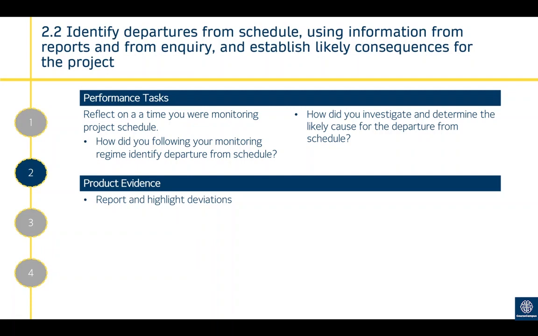So it's going to have a knock-on effect, these things, and for this, not only do you need to identify that there's a departure, you need to be able to quickly identify what the knock-on effects are going to be for other aspects of your project. Product evidence for this would be a report to highlight any deviations.